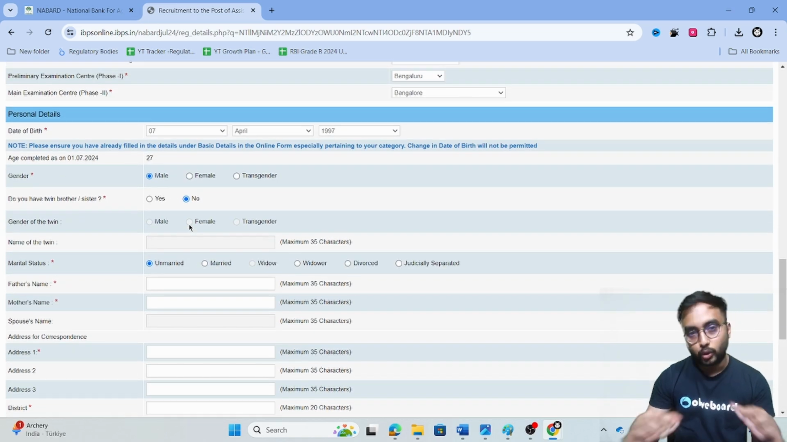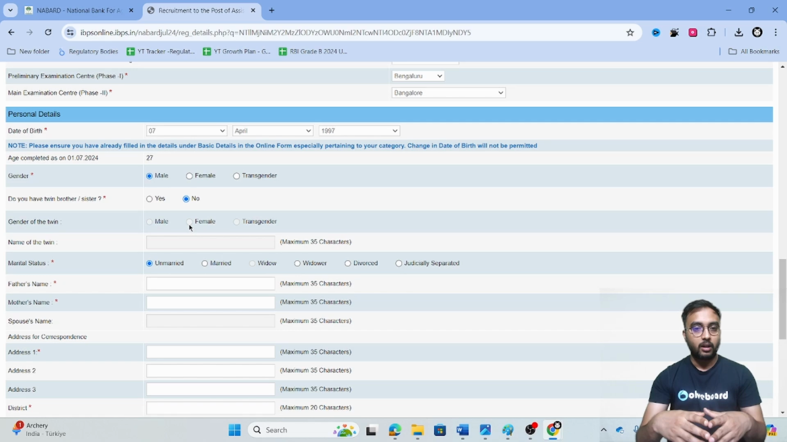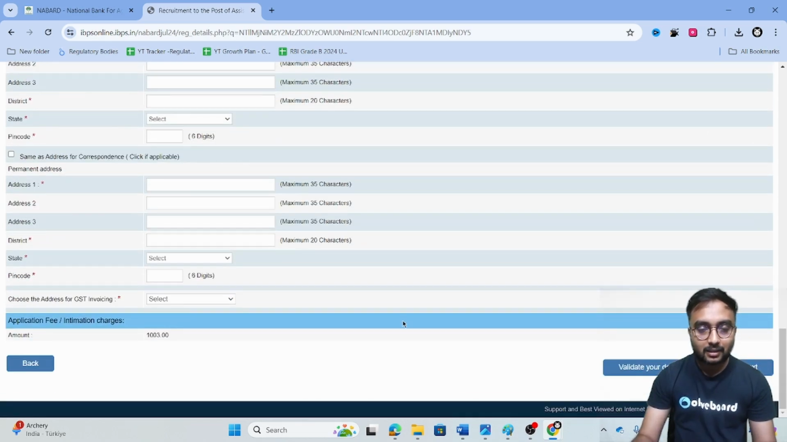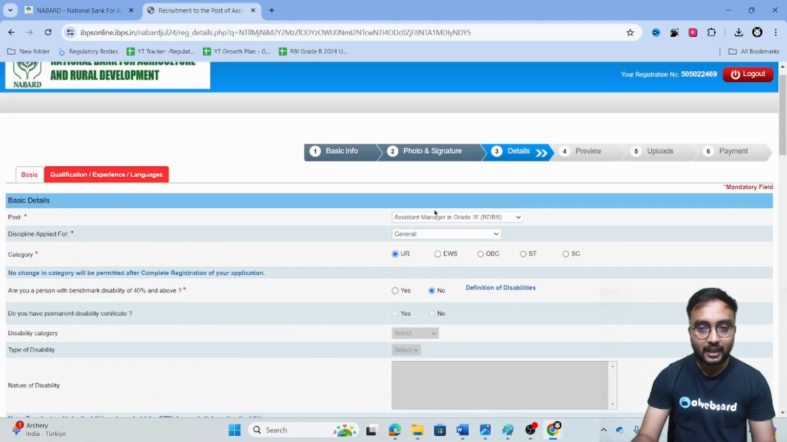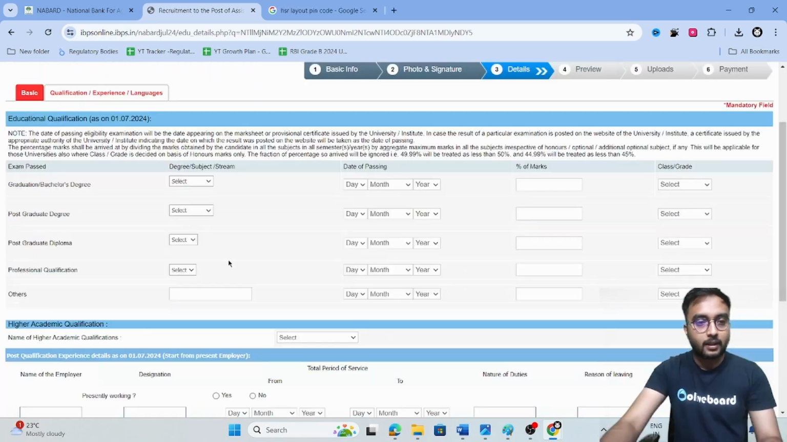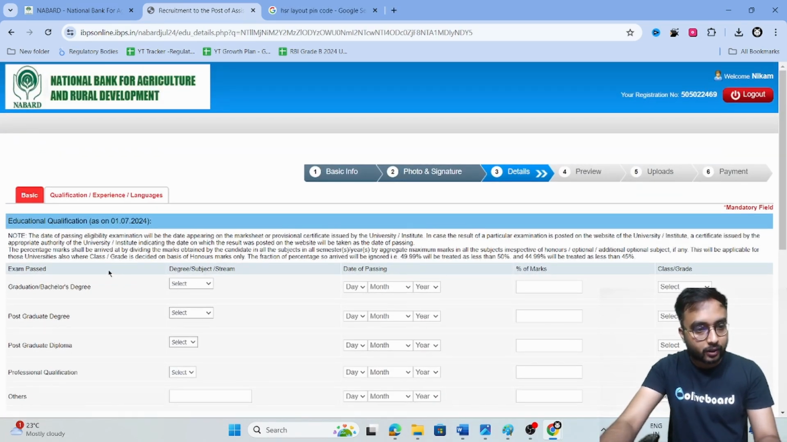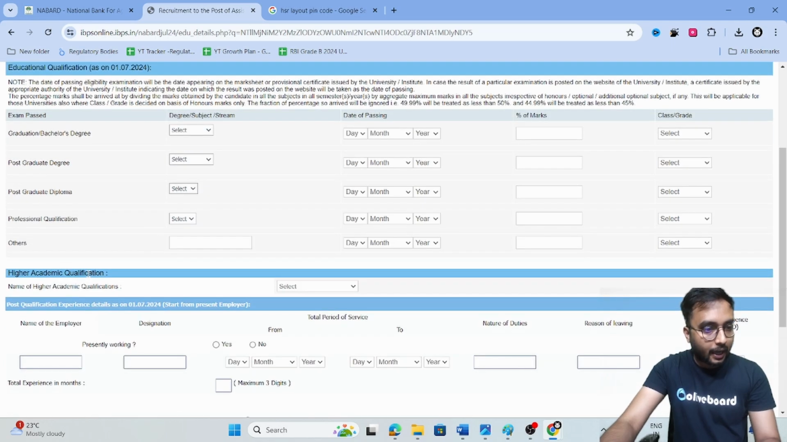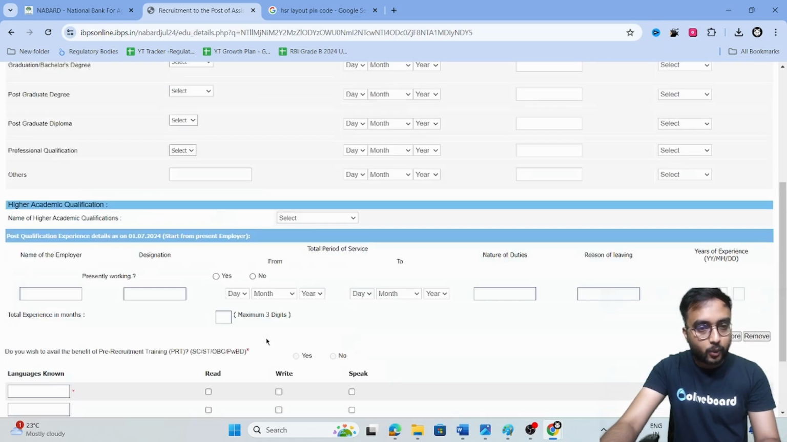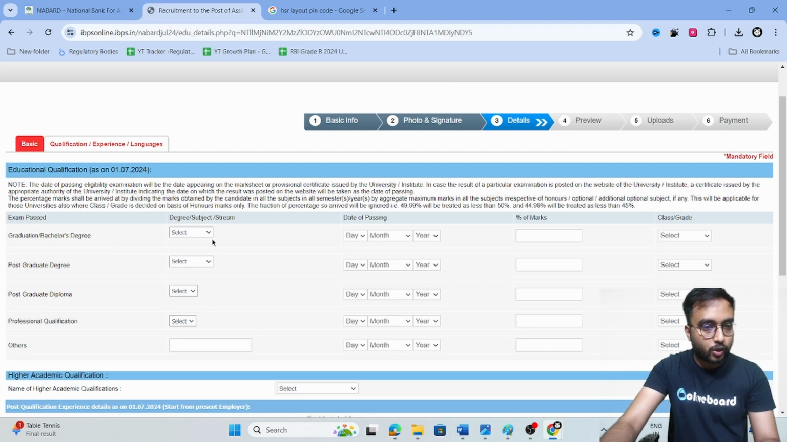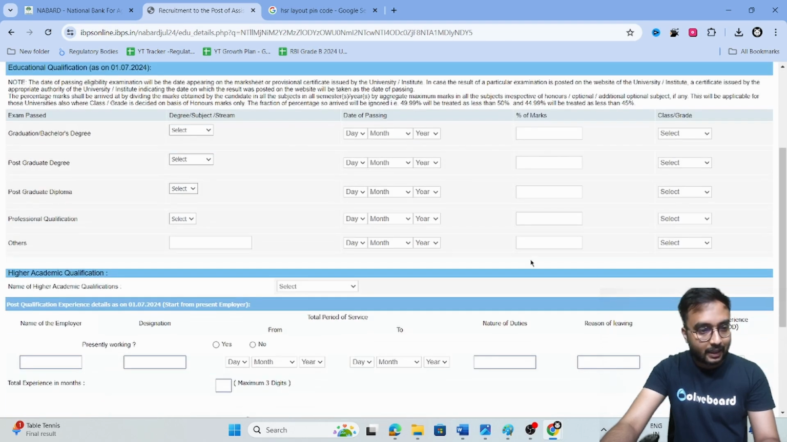So I would request you guys also to fill all the details. Okay. Once you fill in these details, you can click save and next, and you will reach the next section, that is preview. In the next part, the details section is your educational qualification, higher academic qualification, and you can again fill in the details here. So graduation or bachelor degree, you can write whatever degree you have. Okay. So arts, science, commerce, postgraduate degree, diploma, professional qualification, etc. Write the date of passing, percentage of marks, class grade, etc.